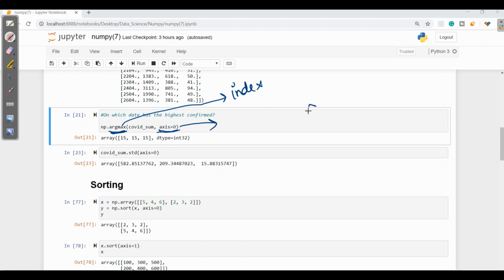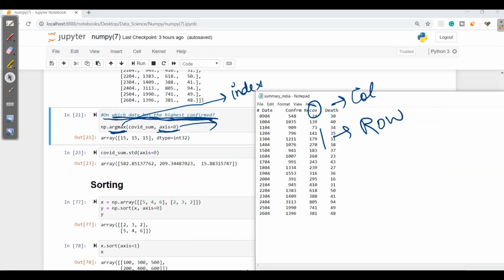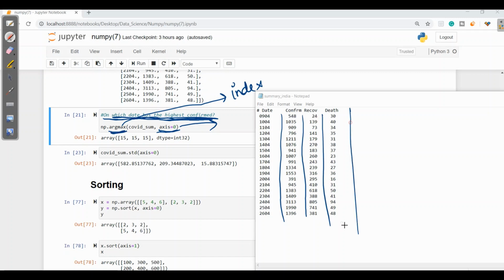0 is for column and 1 for row. Here we want to know on which date the highest confirmed rate was there. For axis equal to 0, it prints the highest date column-wise.